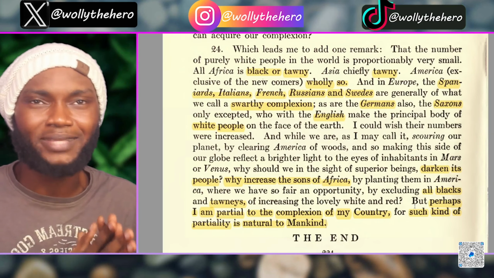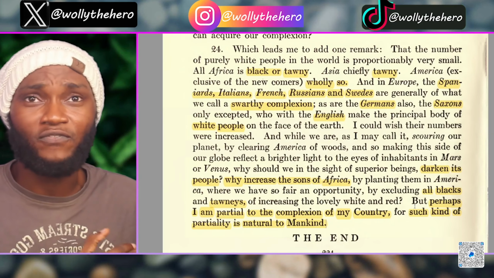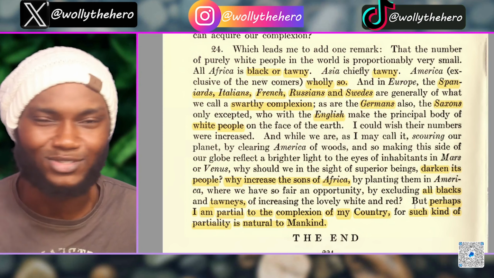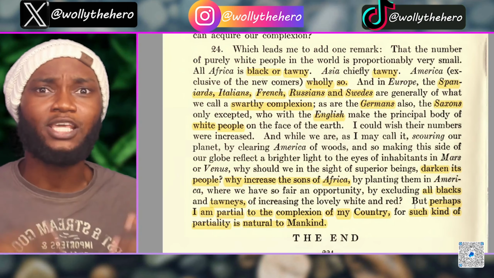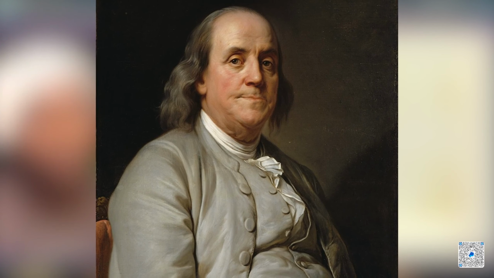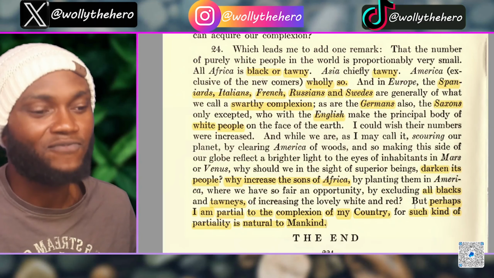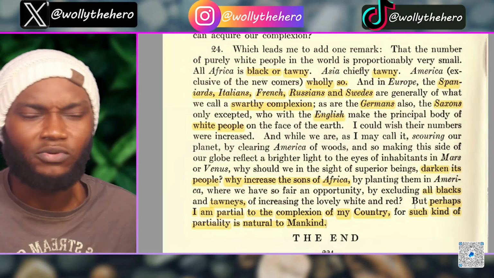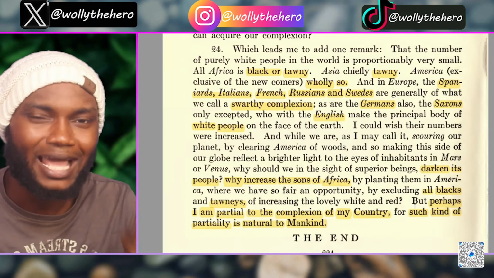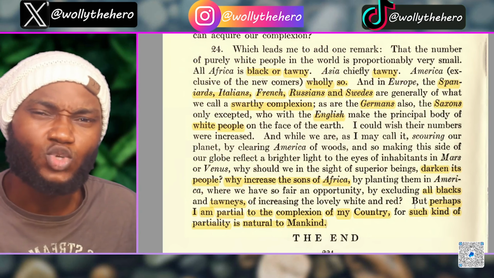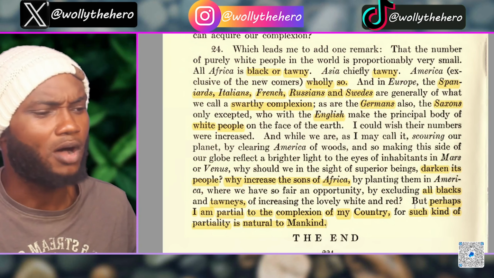He did not want the inhabitants of Mars, the inhabitants of Venus to look down on Earth and see so many dark-skinned Americans. No! He wanted them to see the lovely red and white Americans, okay, the pale skinned ones, okay, the complexion of Benjamin Franklin himself. That's what he wanted to see America look like, guys, okay. That was his objective. Very powerful essay right here that reveals the truth of what the world looked like in 1755, before the formation of the United States of America, guys. Powerful stuff, very powerful.